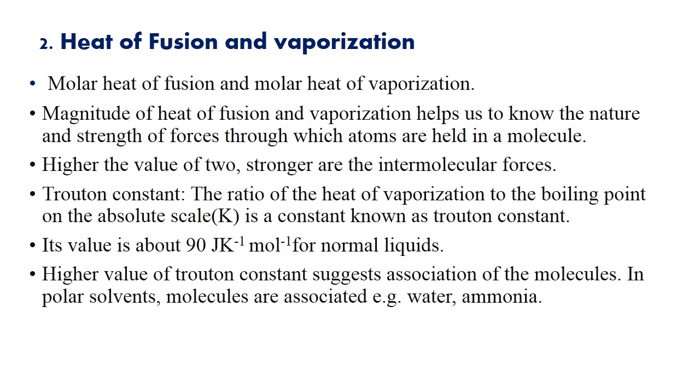Now, what do you mean by Trouton's constant? The ratio of the heat of vaporization to the boiling point on the absolute scale is a constant known as Trouton's constant. Its value is about 90 joules per Kelvin per mole for normal liquids. It means that these liquids exist as single molecules. But if this value is higher than 90 joules per Kelvin per mole, it means the molecule or the solvent exists in an associated form.